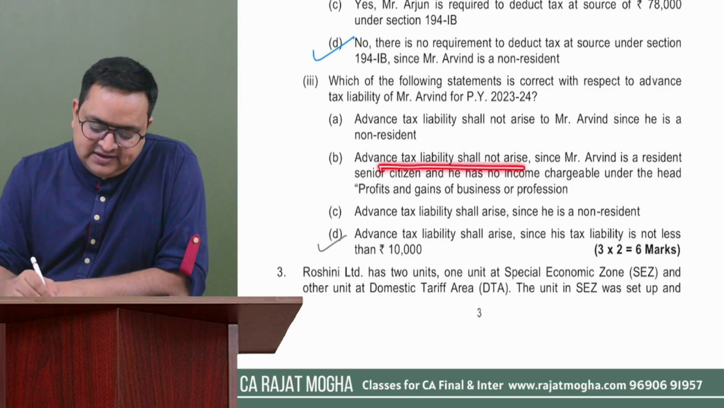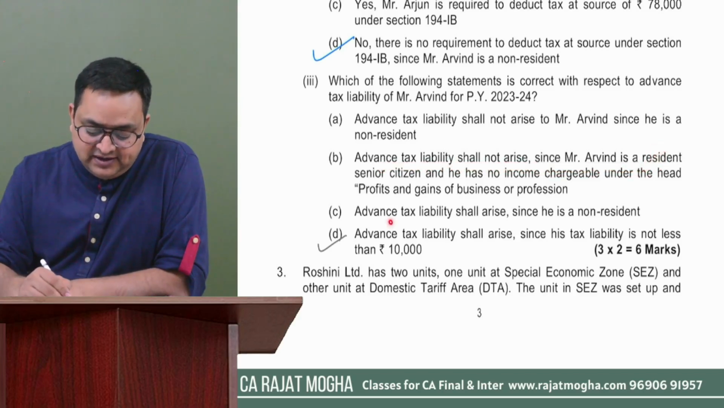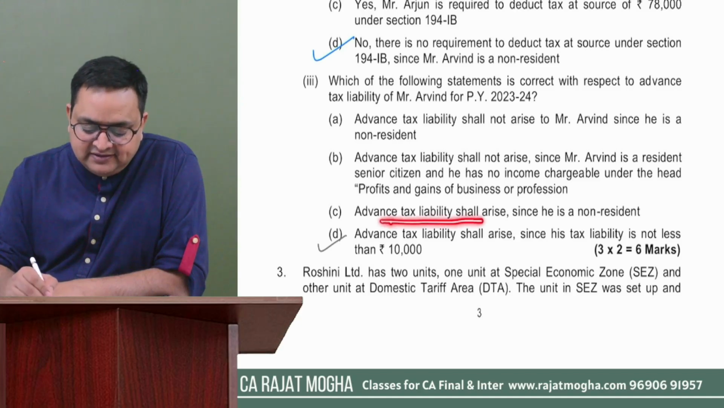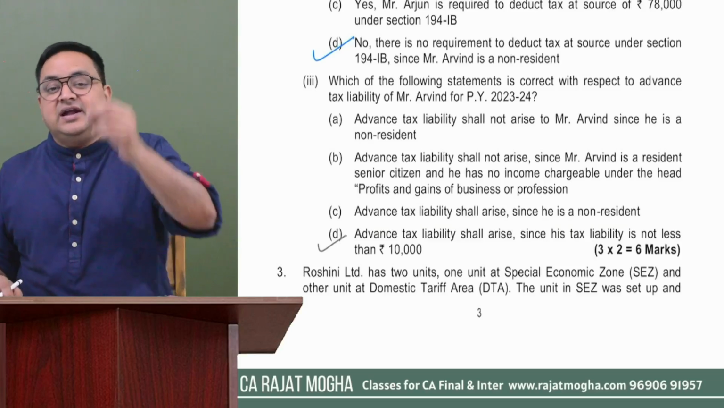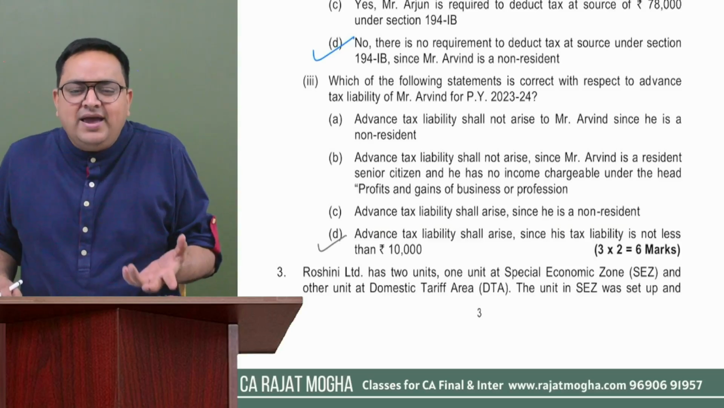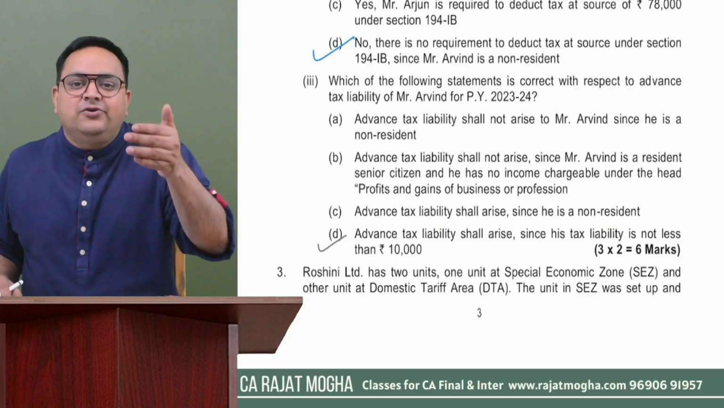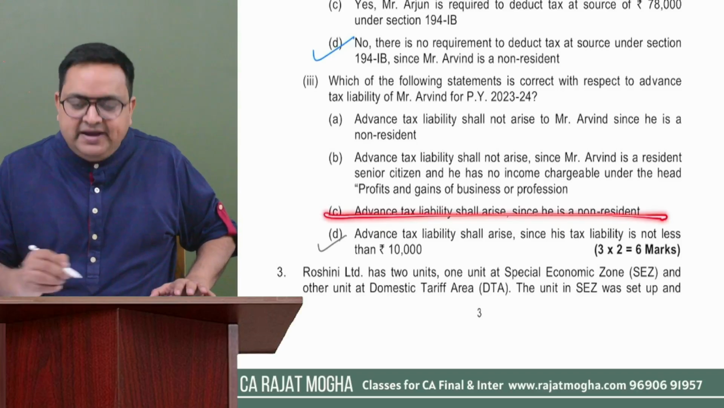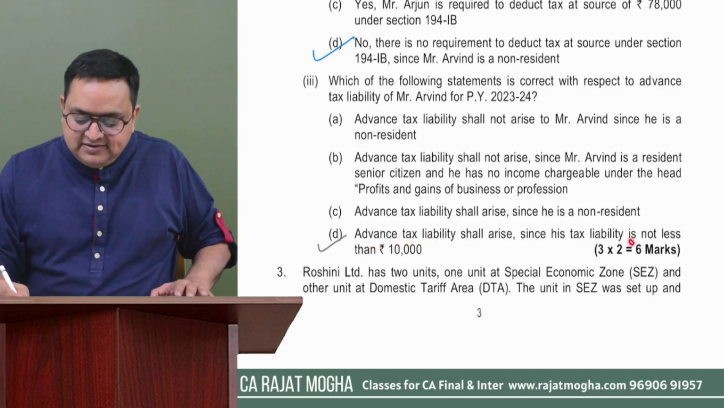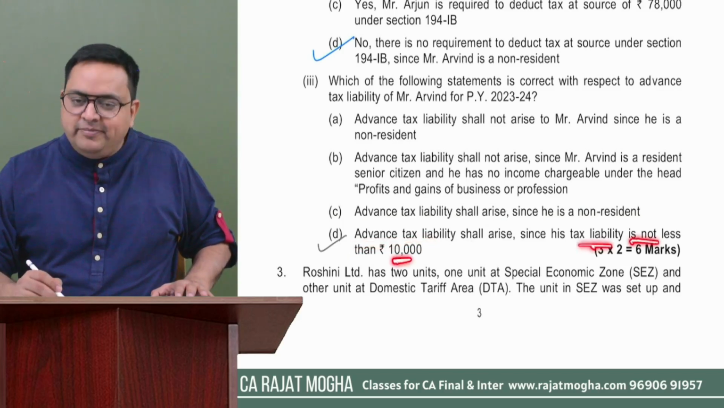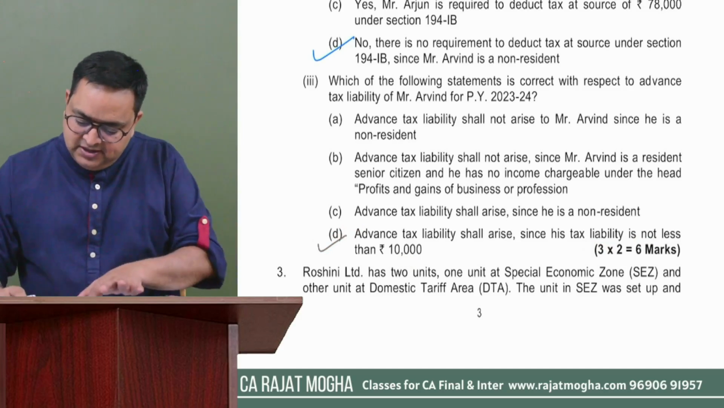Second says that assessee is a resident. So no, assessee is a non-resident. That is the reason second is incorrect. Third is saying that advanced tax liability arises since he is a non-resident. No, we cannot catch hold of any non-resident and say that you have to pay advanced tax. Boss, why? That person should pay advanced tax only when his tax payable is 10,000 or more. So this is also not a complete answer. This is the complete answer: advanced tax liability will arise because the tax liability should not be less than 10,000. So this is the correct answer, right? So this is our MCQ.